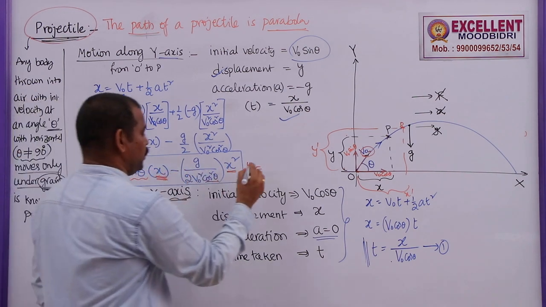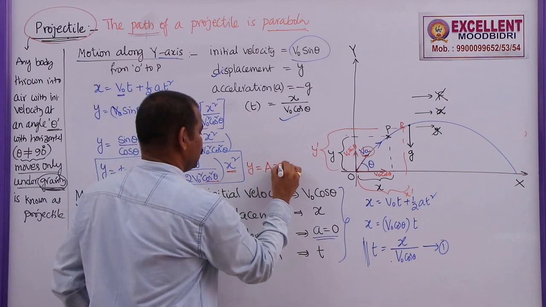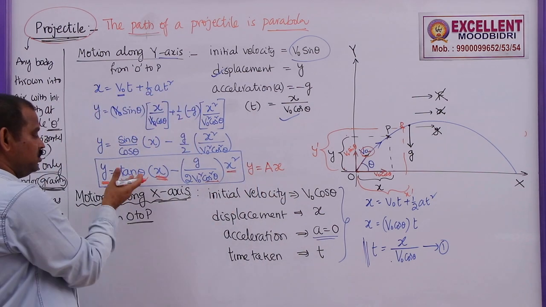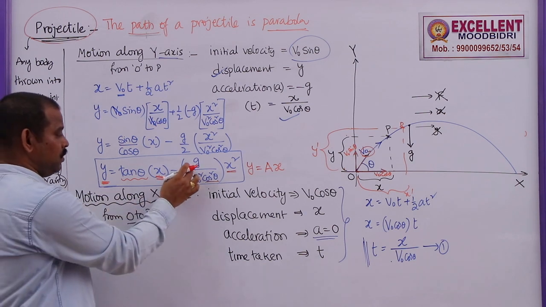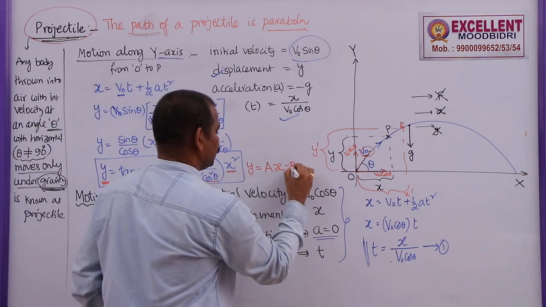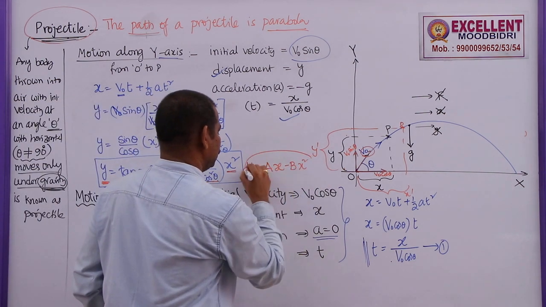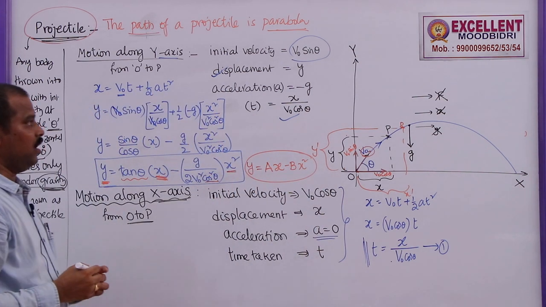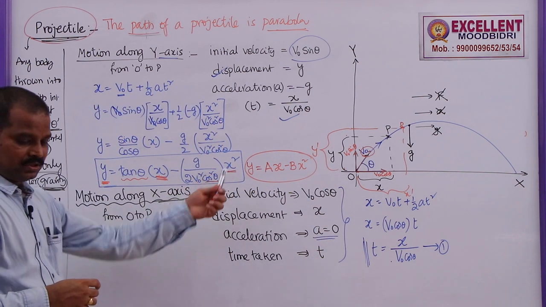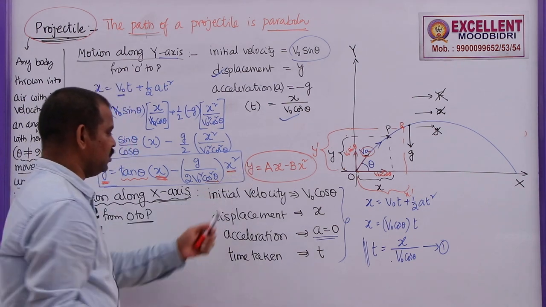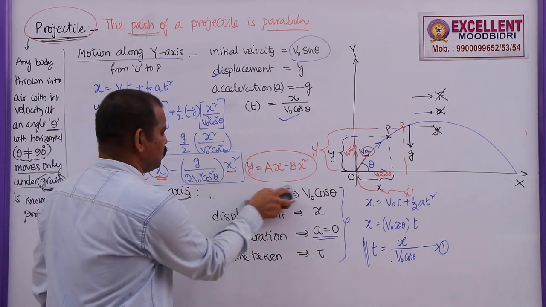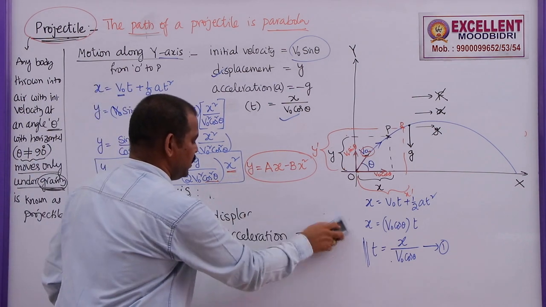This constant, let me take it as a into x, where a is equal to tan theta. This I will take b into x square. So, this is the equation of this projectile, and you can see this equation is in the form of y is equal to ax minus bx square.